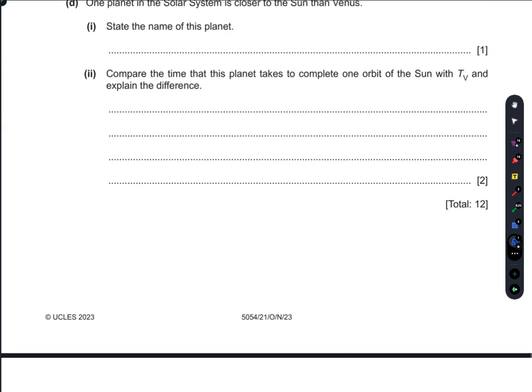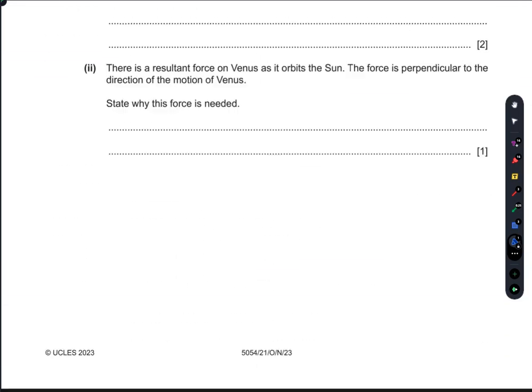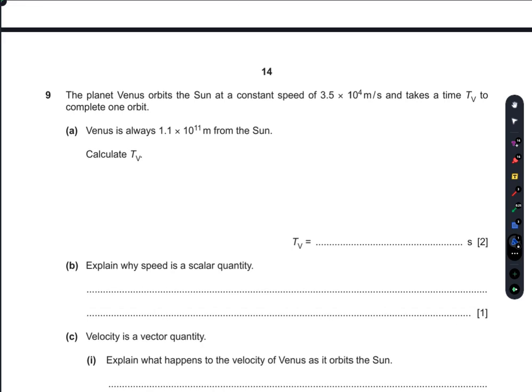Moving on to question number 9. I think this is the last question. Yes, it is. The planet Venus orbits the Sun at a constant speed of 3.4 into 10 raised to power 4 meters per second and takes a time TV to complete one orbit. Venus is 1.1 into 10 raised to power 11 meters from the Sun. Calculate TV.